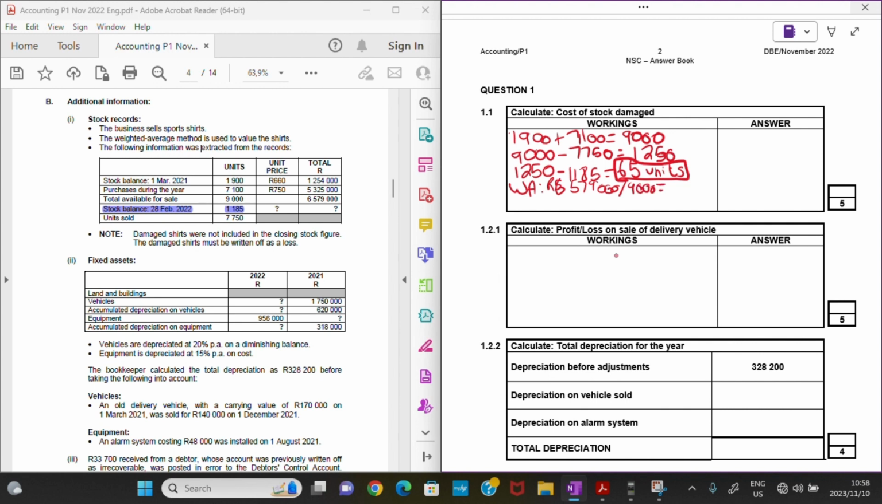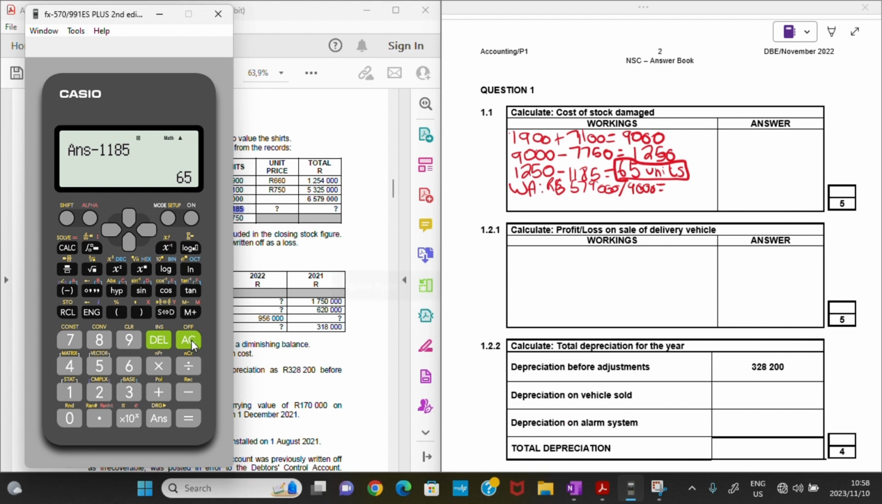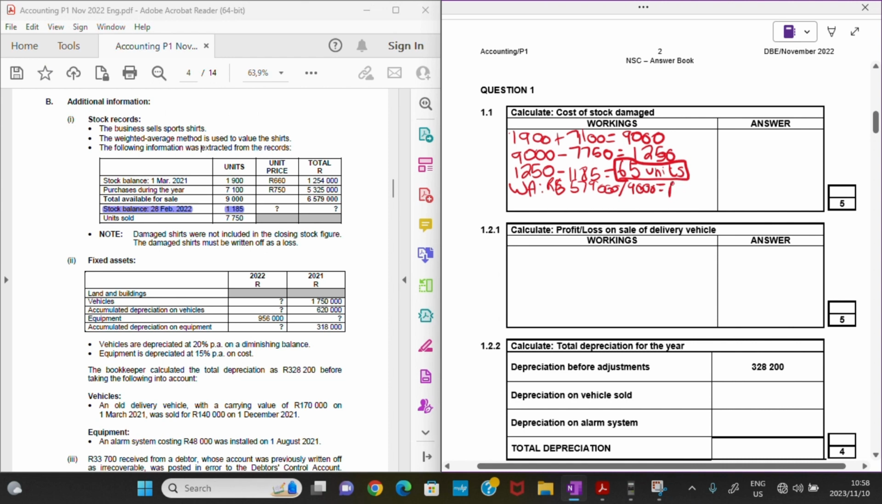And then let's just see how much that will be. 6,579,000 rands divided by 9,000 units. That's basically our weighted average, and it's actually 731 rands. So now this tells us that each and every t-shirt is worth basically 731 rands when we value it using the weighted average method.